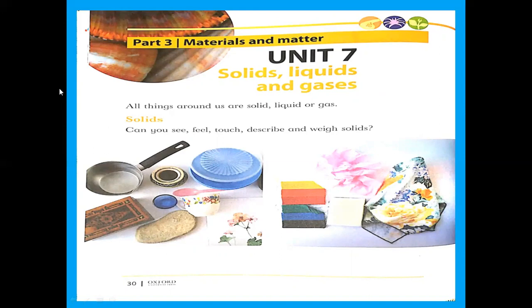Now, matter has three states, and these states are solid, liquid, and gases. But here we have studied about solids, liquids, and gases. Now, what are these? These are the states of matter, and solids, liquids, and gases are made up of different tiny particles.